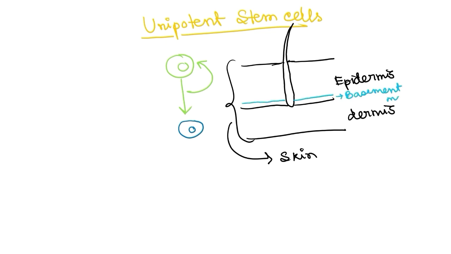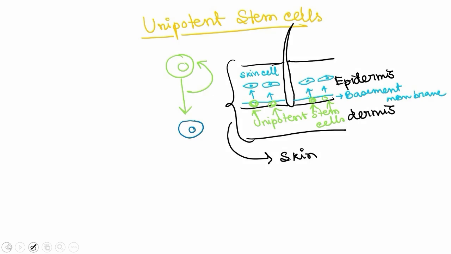So, the example of unipotent stem cell is the stem cells found in the basement membrane of the epidermis of the skin. These stem cells of the epidermis can give rise to only one type of cell, that is the skin cell. That's why it is a unipotent stem cell.